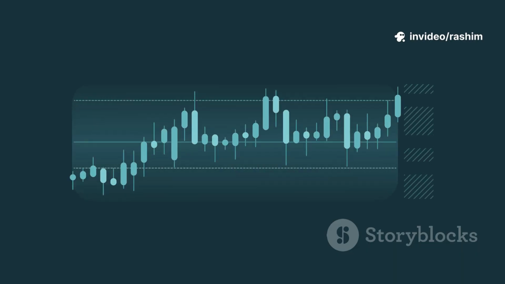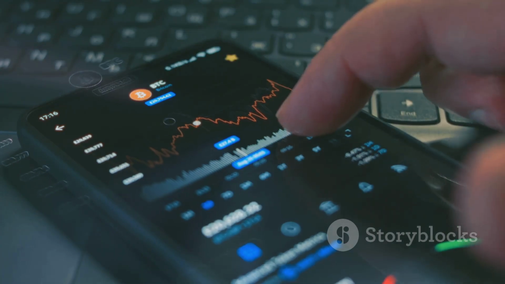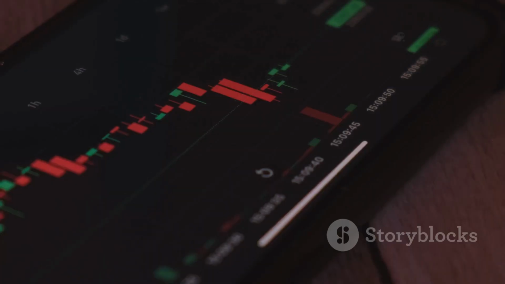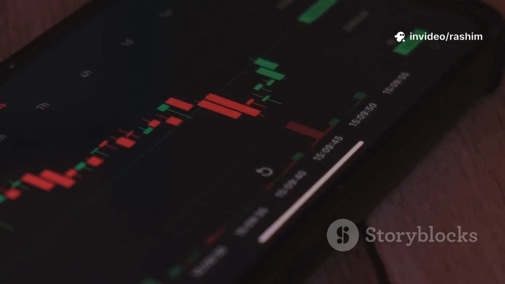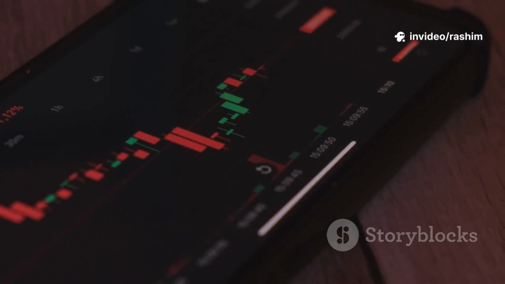Next, we need a specific trigger for our entry. Let's use a bullish candlestick pattern. A great one for beginners to learn is the bullish engulfing pattern. This pattern occurs when a small red candle is followed by a larger green candle that completely engulfs the body of the previous red candle.